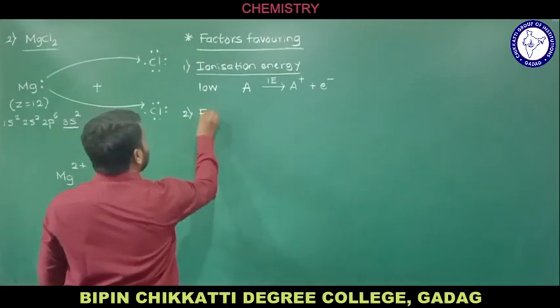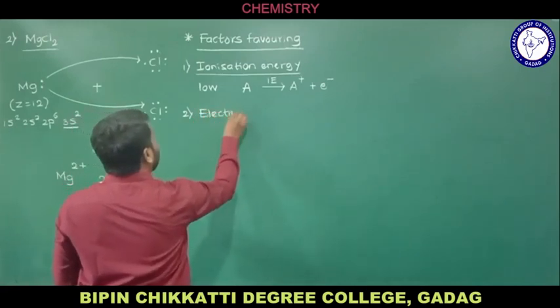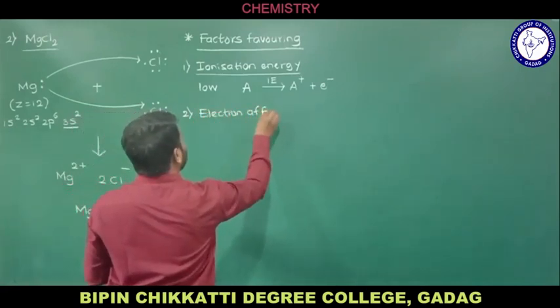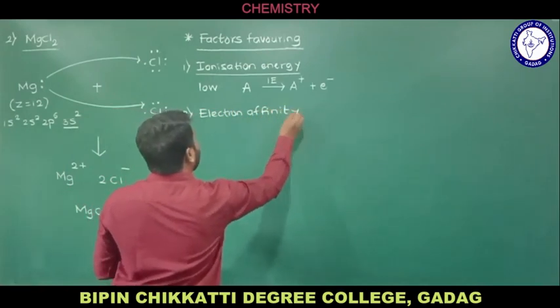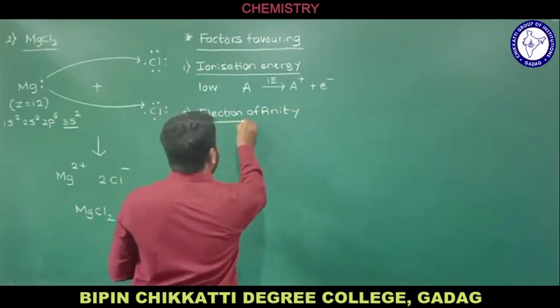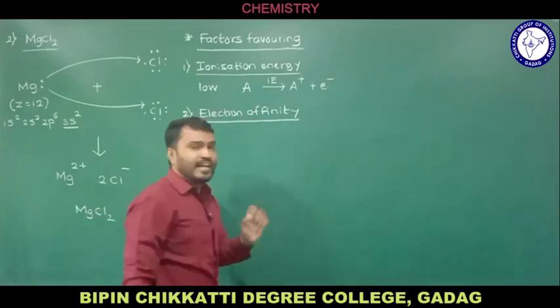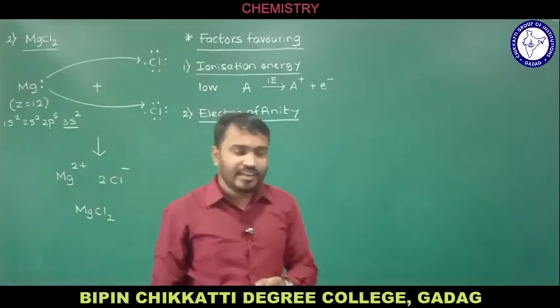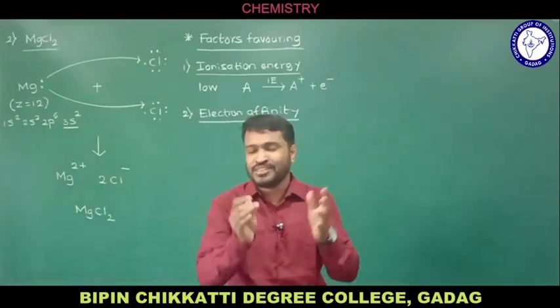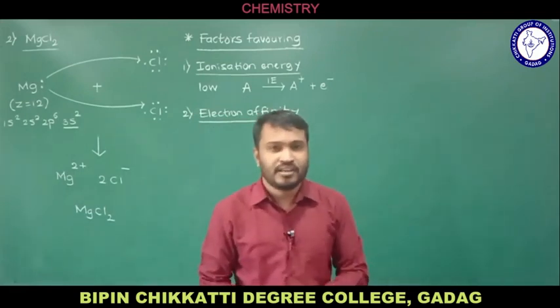The second one is electron affinity. One more name we have, that is electron gain enthalpy. Both are the same, electron affinity or electron gain enthalpy. So we'll see what the meaning of electron affinity is.